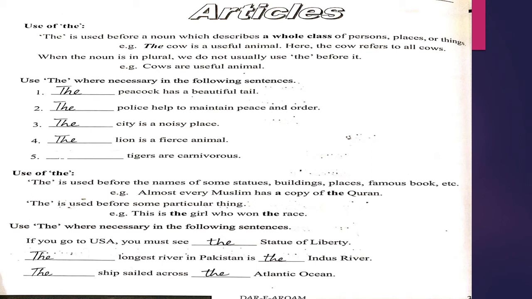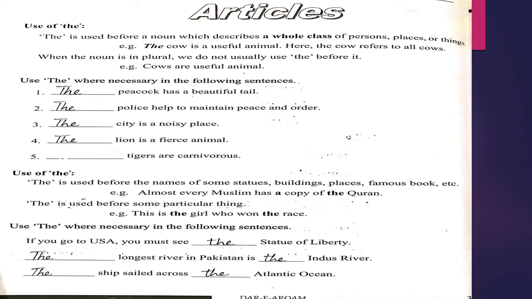As we learned before, before plural nouns we will not use "the". So here tigers are in a plural sense, so we will not write the article "the" before it. Next is use of "the".